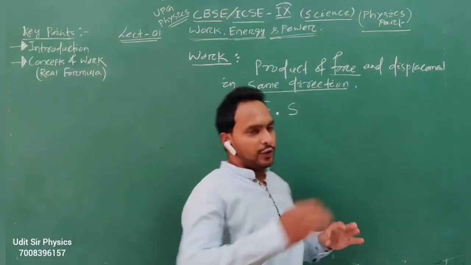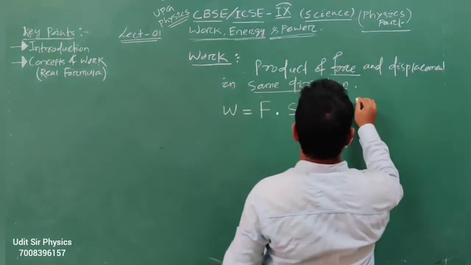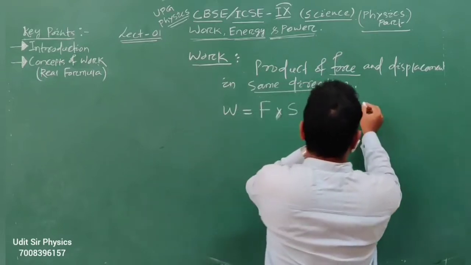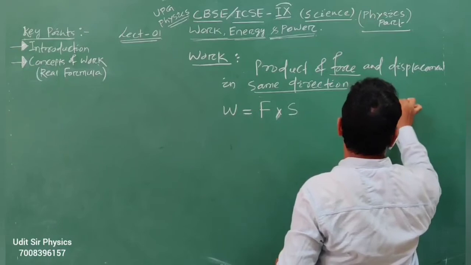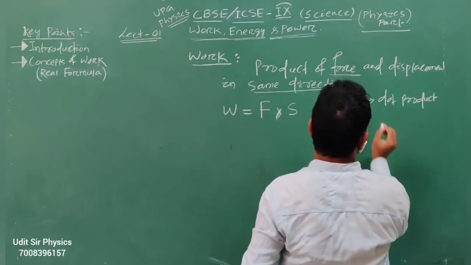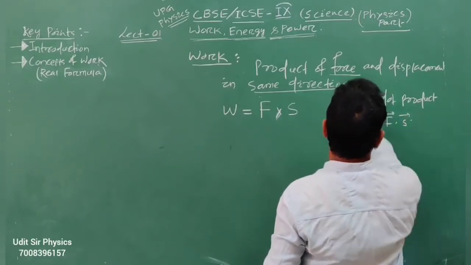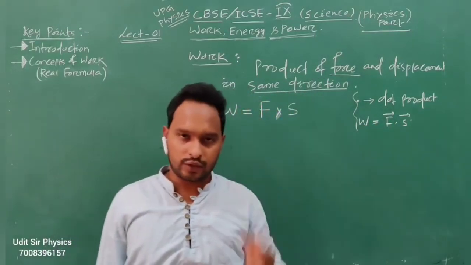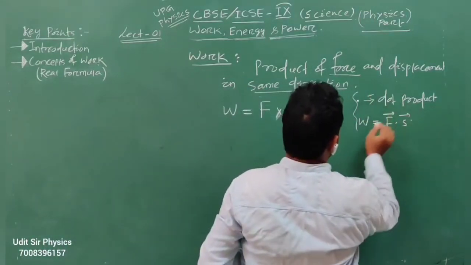Or, as you have studied in plus 2, this is the dot product. So we can write W equal to F dot S. That is the chapter scalars and vectors in your plus 2, where you have studied the dot product.